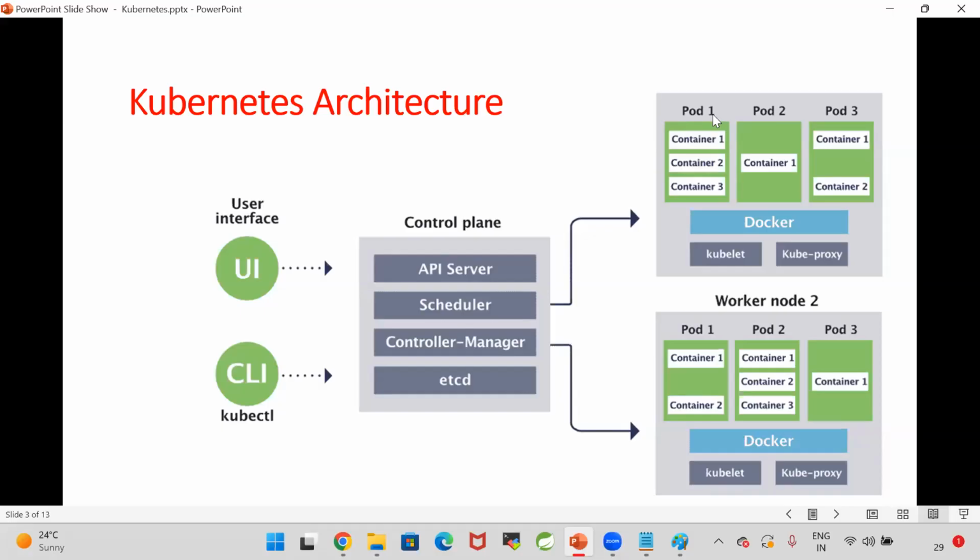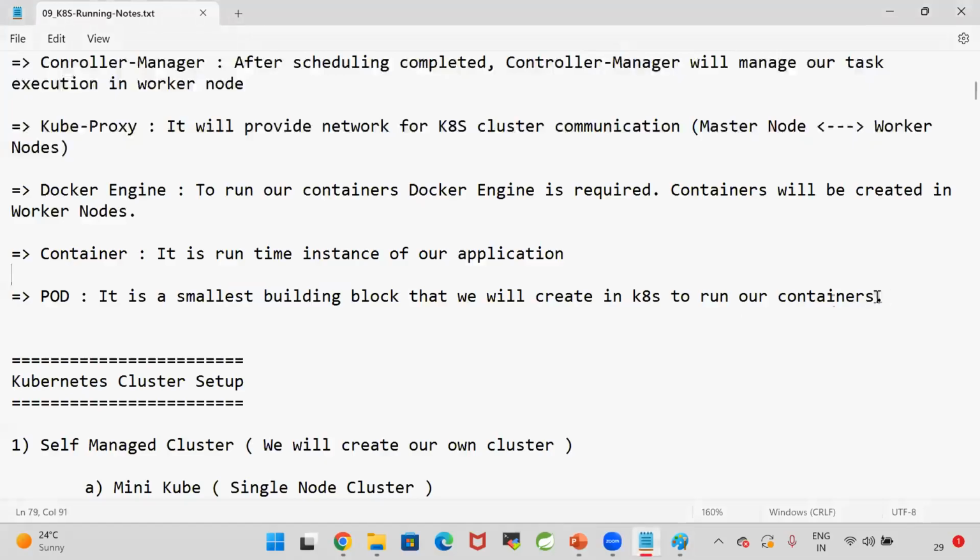Pod is nothing but the smallest building block that we can run in the Kubernetes cluster. In the Docker, everything will be represented as a container. In the Kubernetes, everything will be represented as a pod. So if you ask the Kubernetes to run your application, Kubernetes will run your application inside the pod. Your containers will be created inside the pod. Pod is the smallest building block that we can deploy in the Kubernetes cluster.